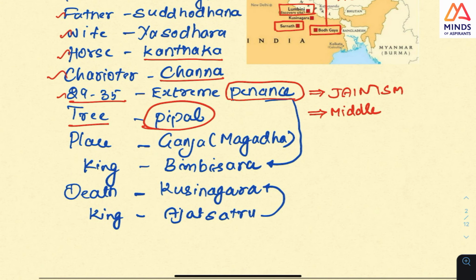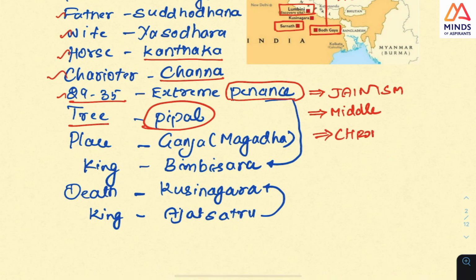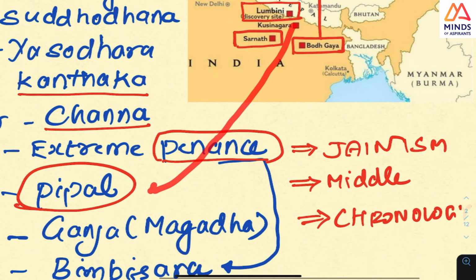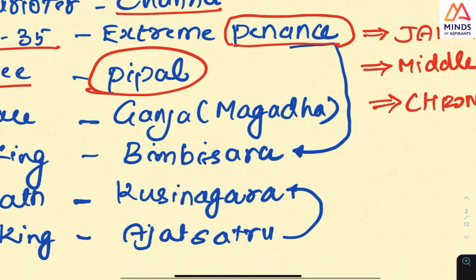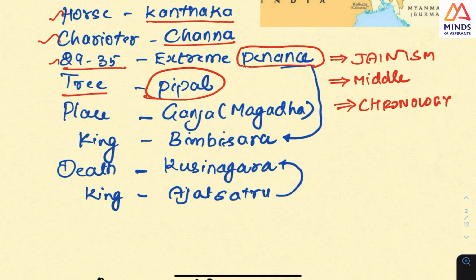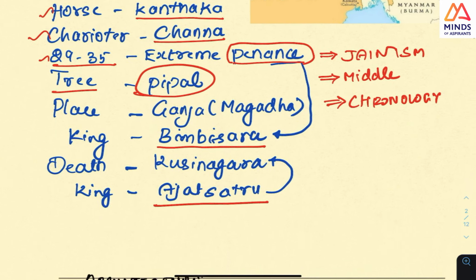But what you should know now is the king, because in the preliminary examination the chronology is very important. Chronology meaning who was present. So Bimbisara at the time of penance, and at the time of Kushinagar. Look at it, Kushinagar is here. Kushinagar is the place where Buddha finally dies, and at that time who was the king? At that time it was Ajatashatru, and at the time of penance it was Bimbisara. So this is what you should know about the personal details of Buddha.